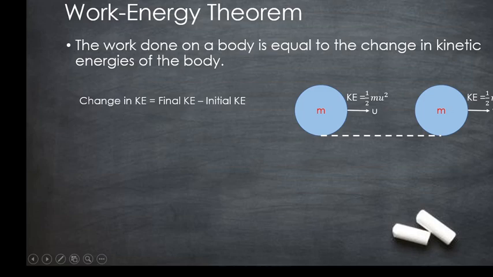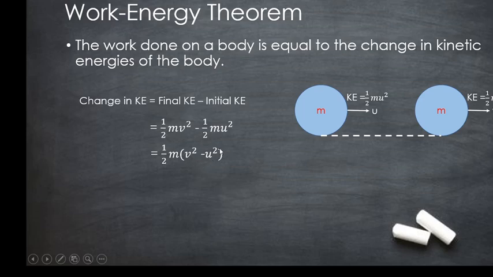Substituting these values, we get half mv square minus half mu square. If you take half m as common, you will get half m into v square minus u square.